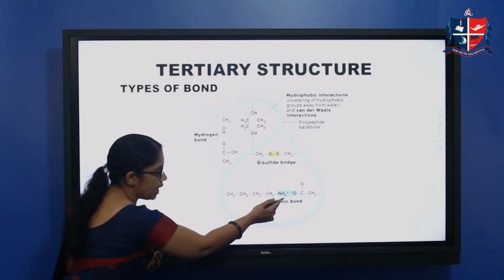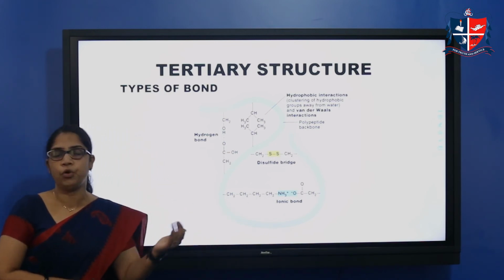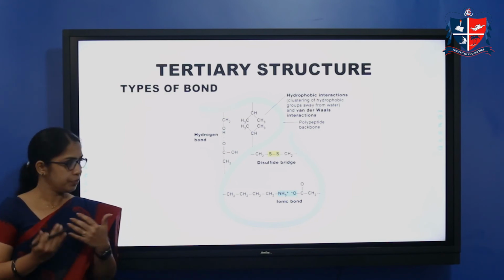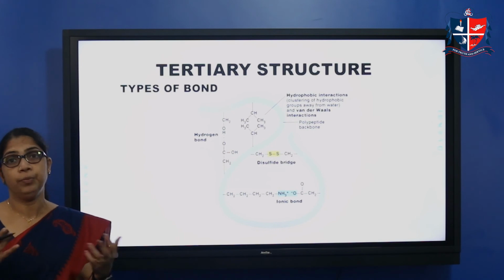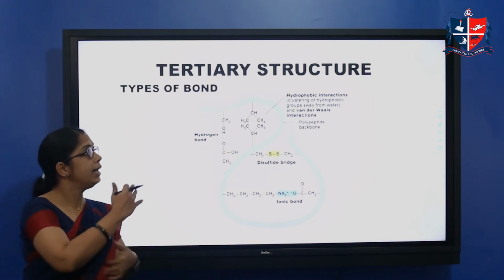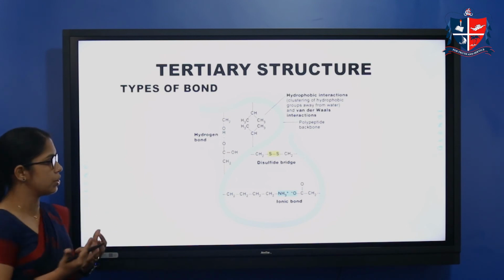Okay, and there is an ionic bond also. That is NH3+ and COO-, as a zwitterion, so an ionic bond can be formed. So there are different forces of attraction, or different modes of bonding, possible, and as a result, we will get the tertiary structure.